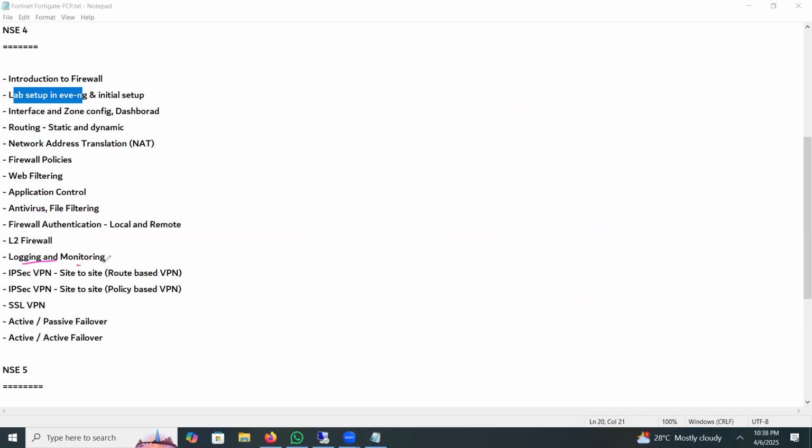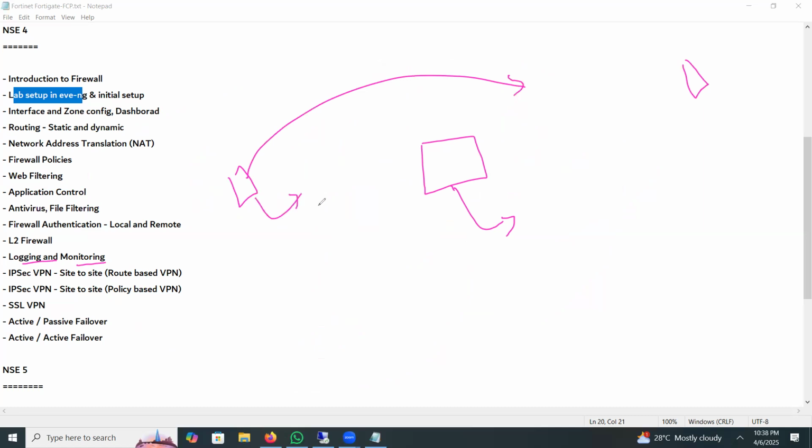Then logging and monitoring. Logging and monitoring is very important because the firewall will generate logs, and you need to identify what the outside threat is, who the user is, and which type of website this user accessed. Okay, so from which outside IP you are getting the DOS attack, and many more. So you need regular logging and monitoring.